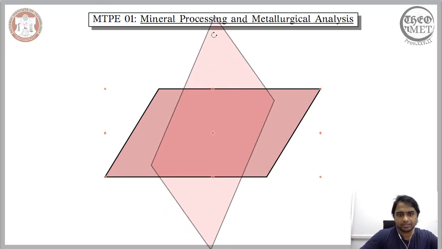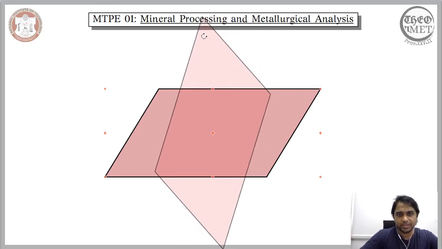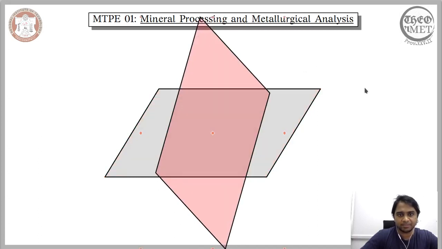So if I do that, as you can see here, when I rotate it by 90 degrees, we are not able to get the original configuration of the parallelogram. So this is the original configuration that is in gray, and when I rotate it by 90 degrees, I am not able to get the original configuration. So what this means is that the parallelogram does not exhibit similar rotational symmetry as the square. So the parallelogram does not exhibit a four-fold rotational symmetry.